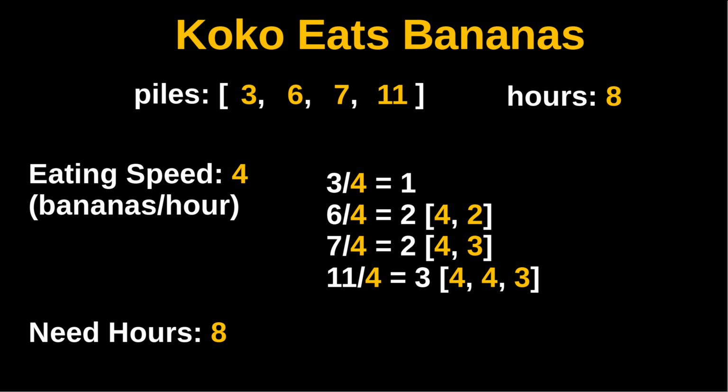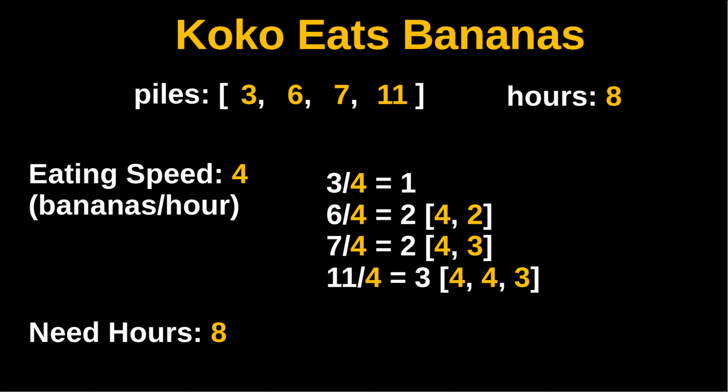For the 7-banana pile, again, it will take 2 hours. Koko will eat 4 bananas in the first hour and 3 bananas in the second hour. And for the last pile with 11 bananas, Koko will need 3 hours to finish that pile. In total, Koko needs 8 hours to finish all the bananas if the speed is 4 bananas per hour. So we are good. We can finish all the bananas within the 8-hour limit. And that is the answer.